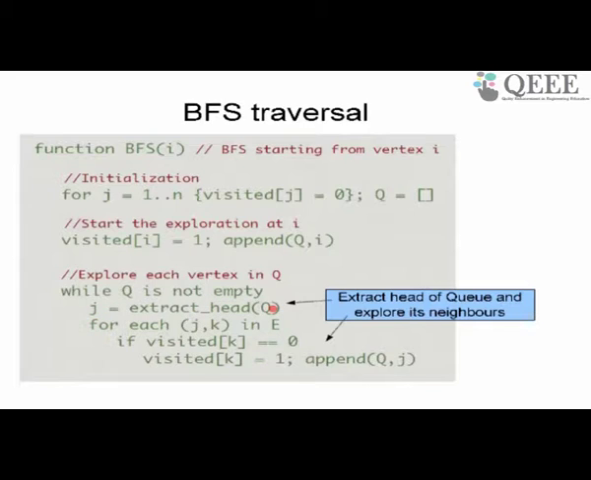As long as the queue is not empty, extract the head of the queue, and for each neighbor of the head of the queue that is not visited, where visited[j] equal to 0 says it is not visited, visit that node and put that neighbor in the queue.